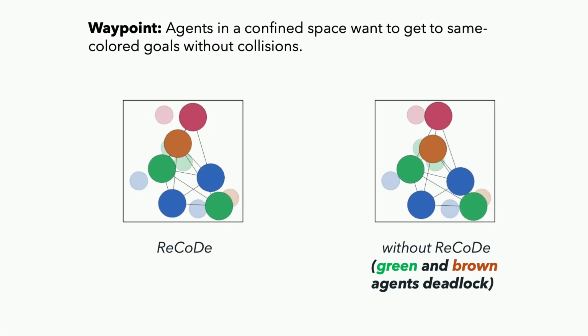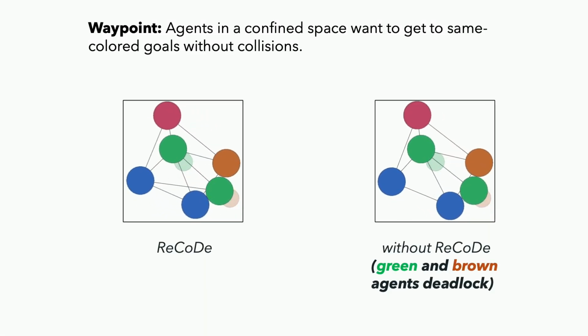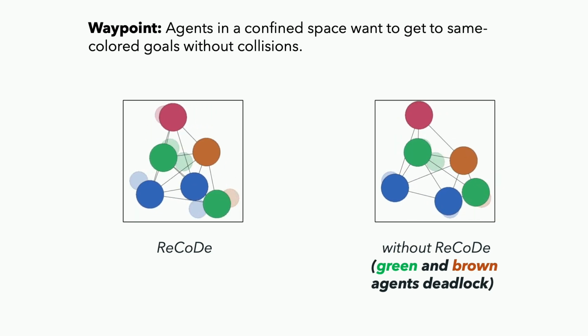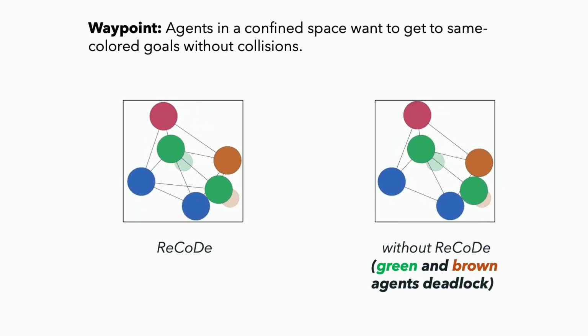In the waypoint scenario, agents must reach same-colored goal locations within a confined space. The expert controller performs well for most of the episode but fails due to a deadlock at the final stage. ReCoDe leverages the expert's strengths while adapting its behavior at critical moments to ensure task completion.